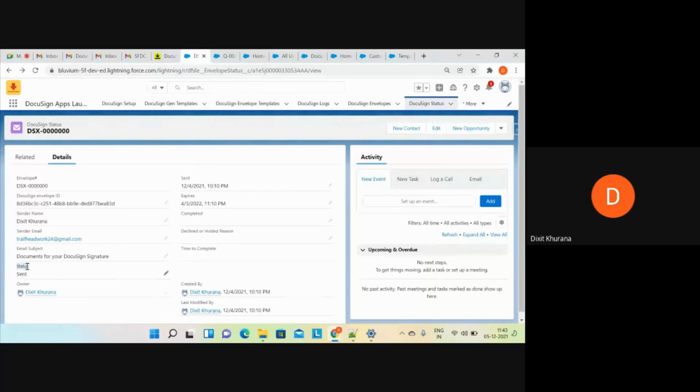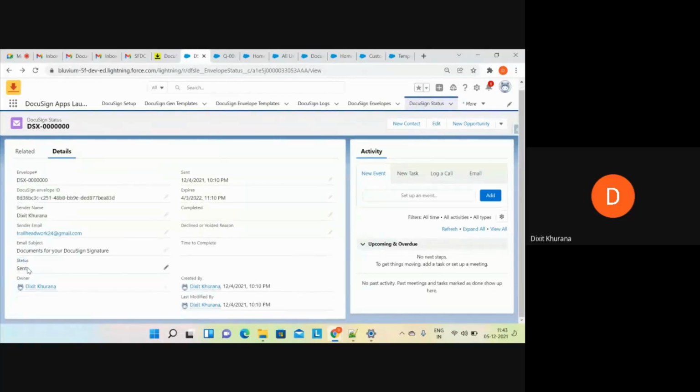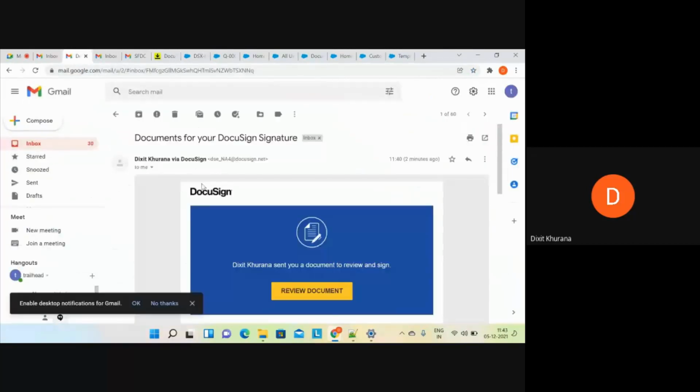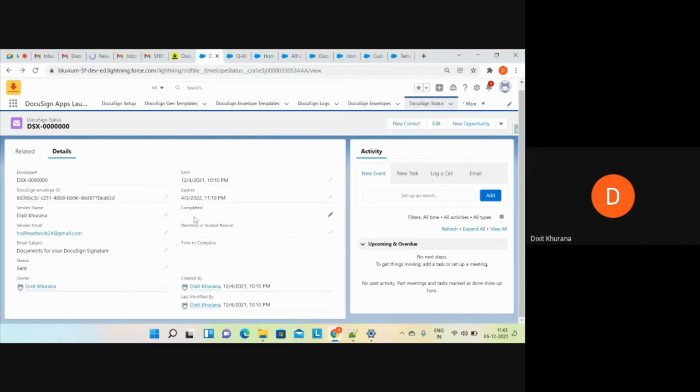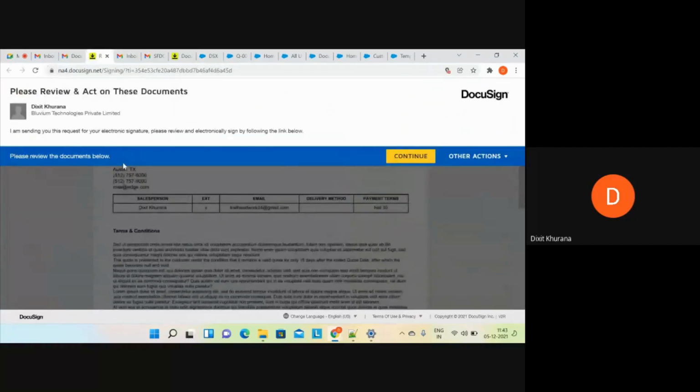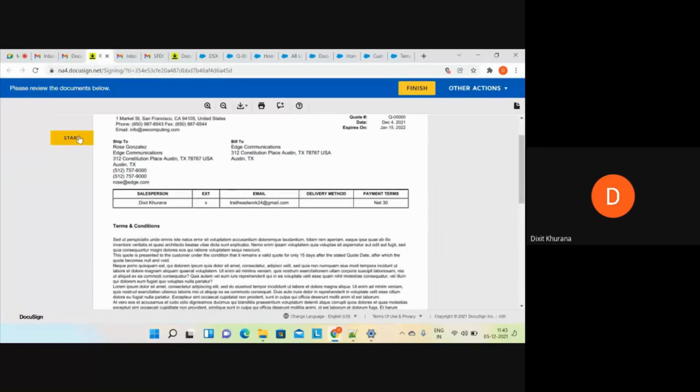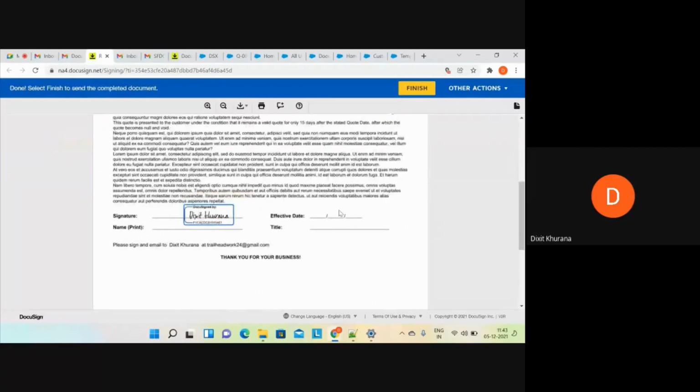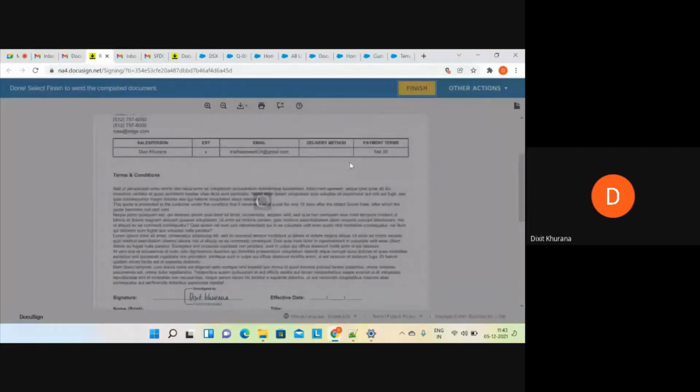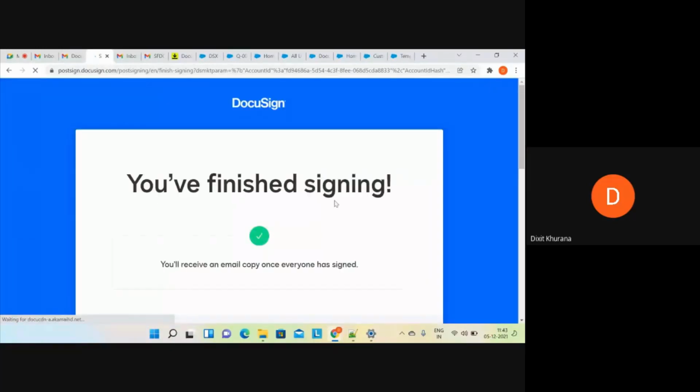Now, if you see, the status of this DocuSign status is sent, meaning the document has been sent to the user. Now, I'll go here and review the document. Just notice these fields: completed is blank, status is sent. Now, I'll continue and click on finish. You have finished the signing.